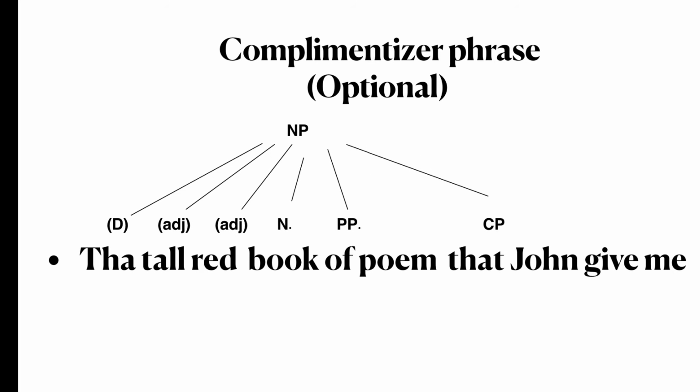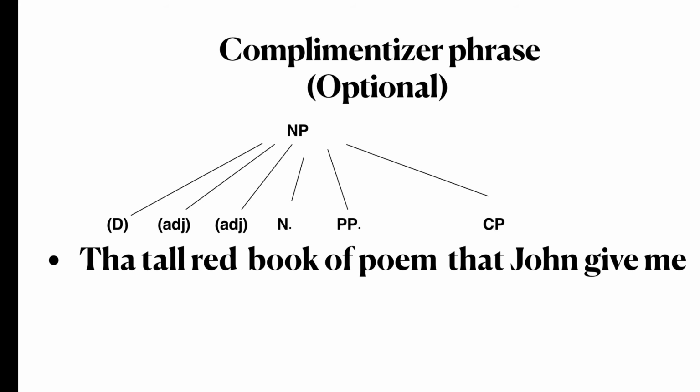The last thing that I want to talk about today, and we can maintain it in our noun phrase, is the complementizer phrase. Examples for complementizers are that and which, etc. In our example here, we have the tall red book of poem that John gave me.